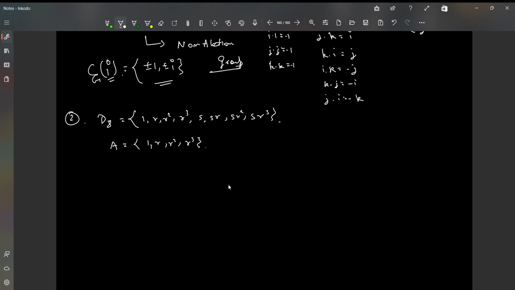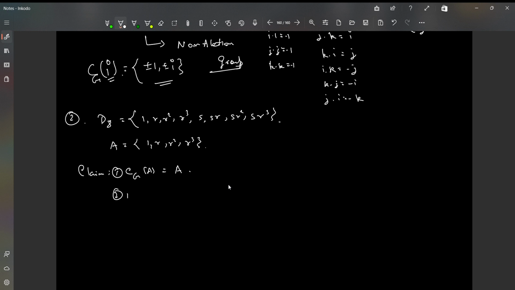Now, if you know what a cyclic group or a cyclic subgroup is, then you will obviously observe that this is a cyclic subgroup generated by r. We are not readily using that notation because we have not yet introduced the concept of a cyclic group. Okay. So our claim is that the centralizer of A in G is A. Okay.